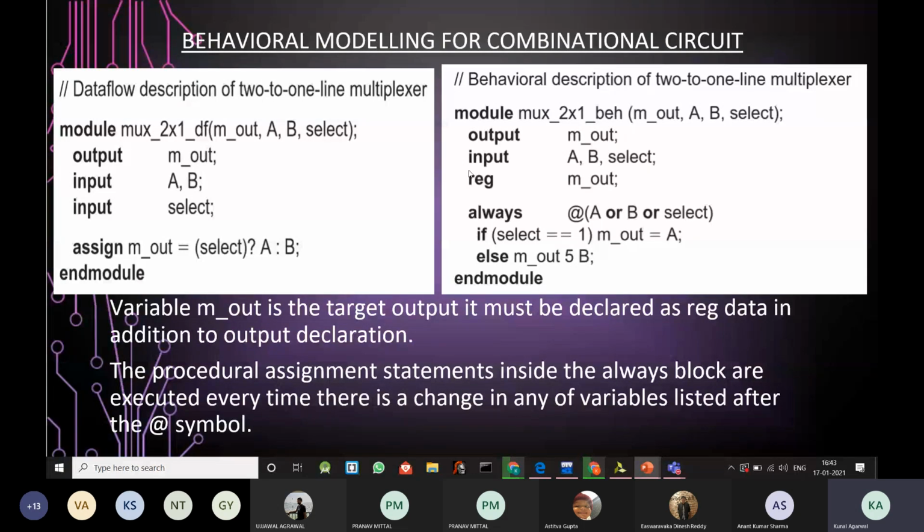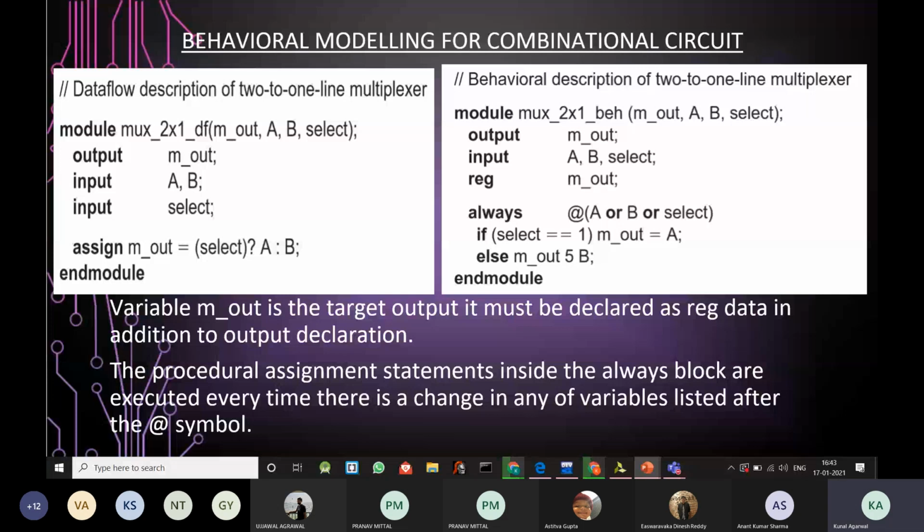So the output ports which have been defined using the output keyword are also redefined. The same identifier, that is the same M out, is once again redeclared as reg data type, so that the value is retained in it.